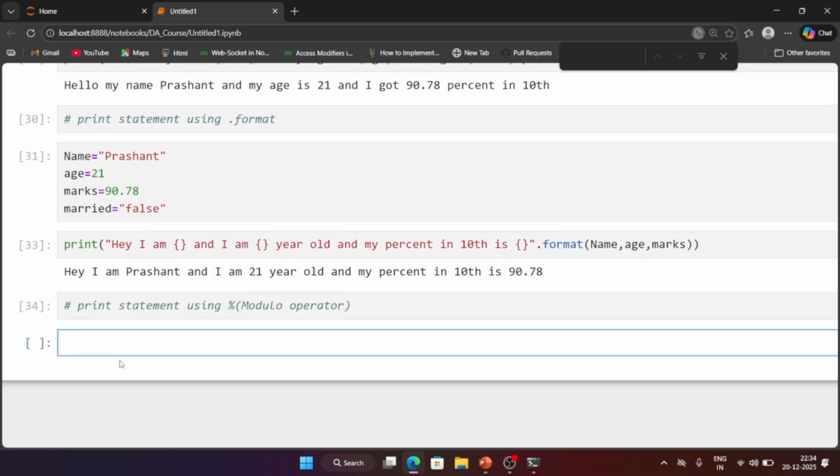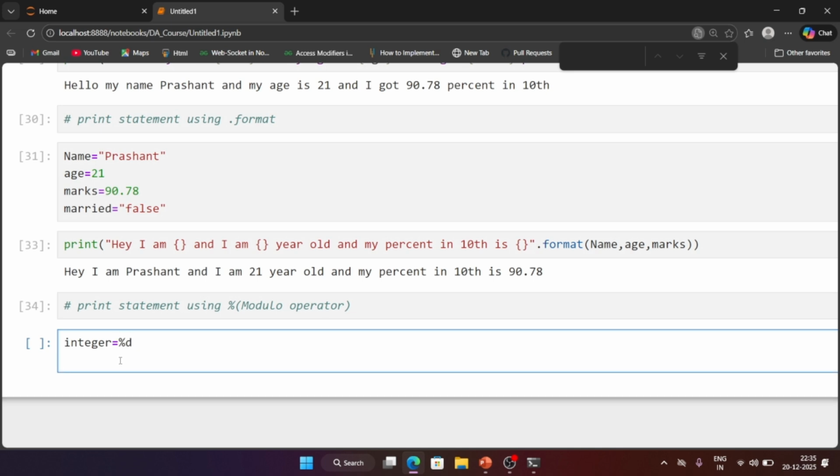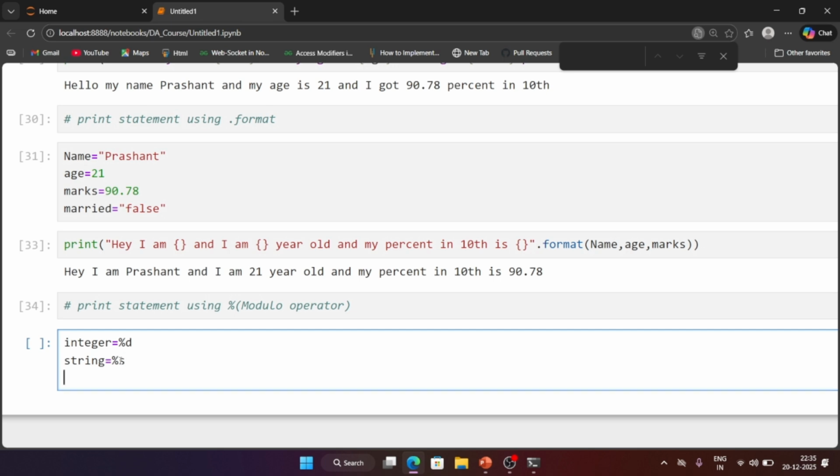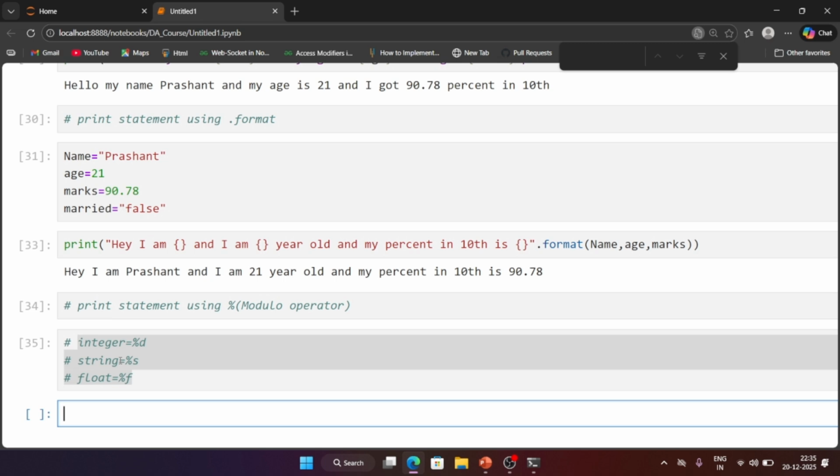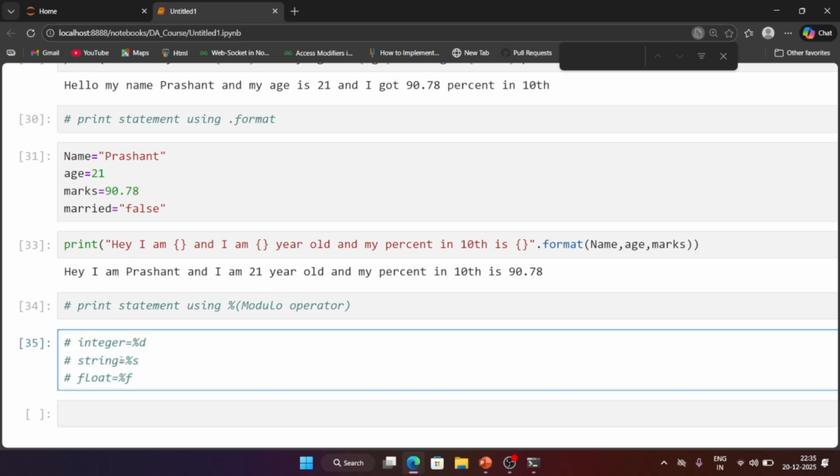How to use this modulo operator? First, you have to understand the data. If you want to print integer type of data, for that you have to use %d. If you want to print string type of data, here you have to use %s. And if you want to print float type of data, float means decimal type of data, here you have to use %f. Okay, so just remember this. These are the three data types which you are going to use. In future also you can use them, maybe a question asked in an interview or an MCQ type of question as well.